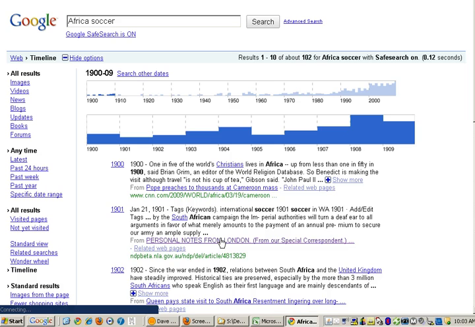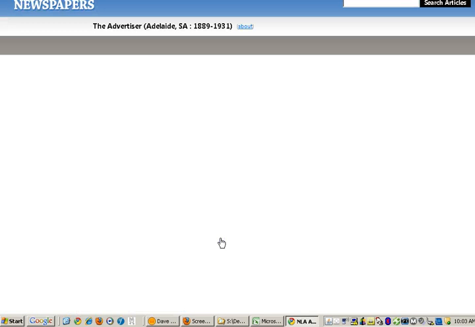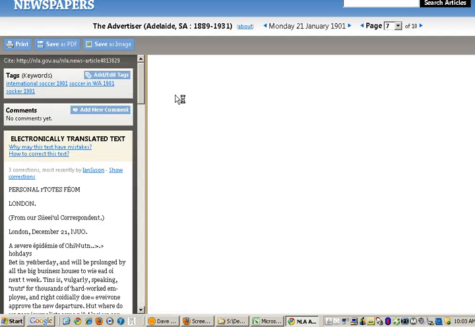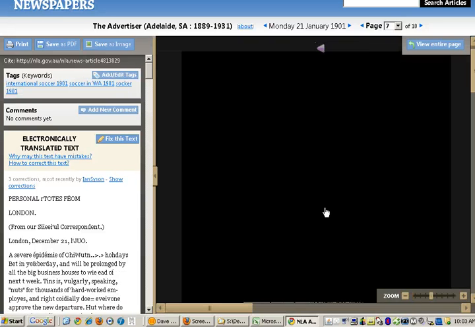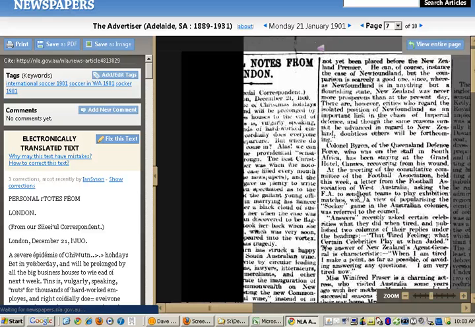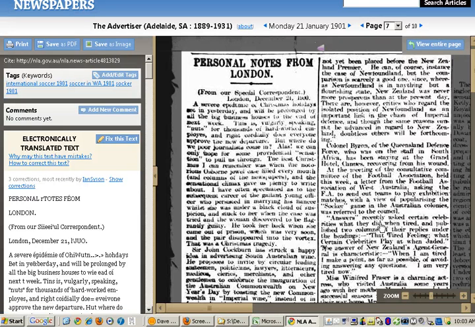Not really sure what this is. So let's click on it, and it looks like it's from a newspaper, and it looks like I'm actually getting a scan of a newspaper from, I think it was 1901.